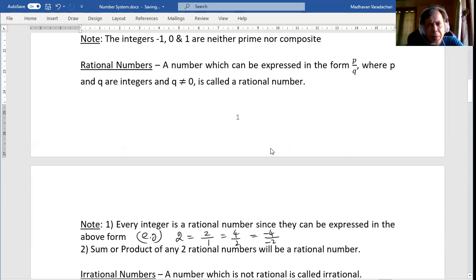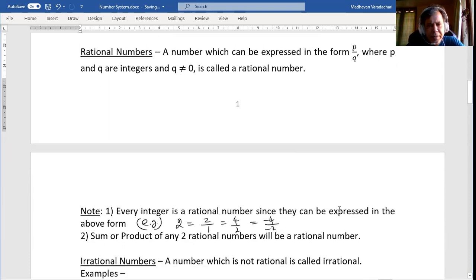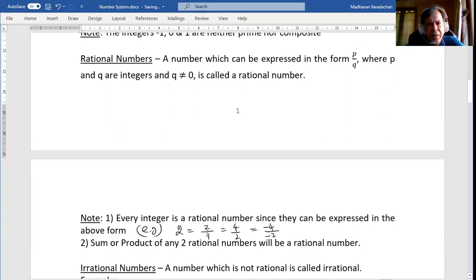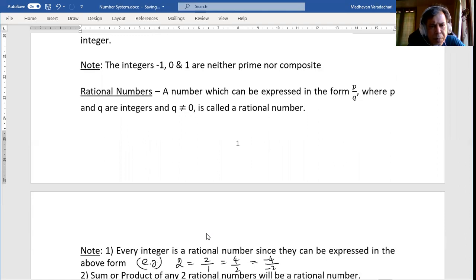Everything can be expressed as p by q, where the denominator is not 0 and both numerator and denominator are integers. Sum or product of any two rational numbers will be a rational number. Rational numbers are generally denoted by